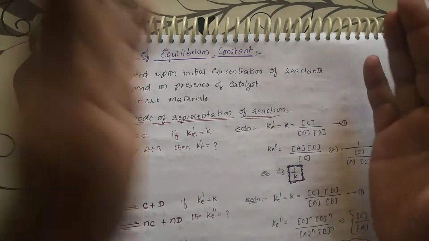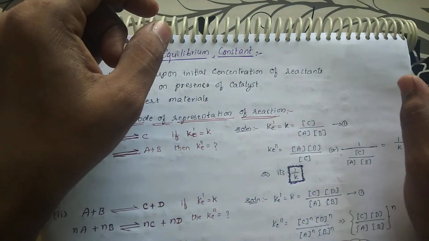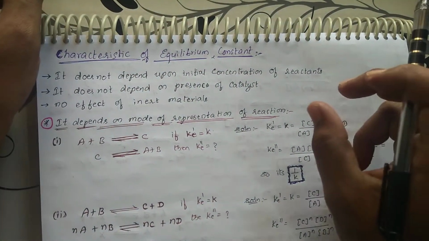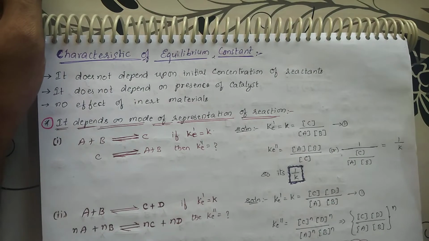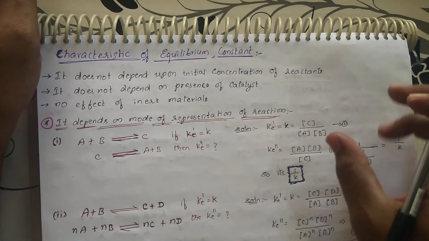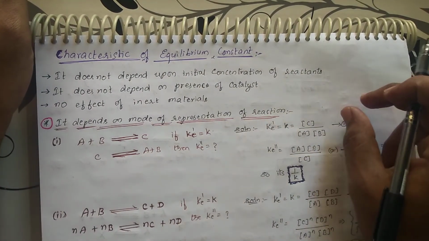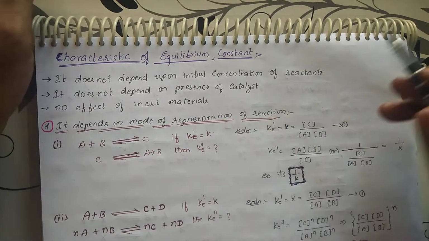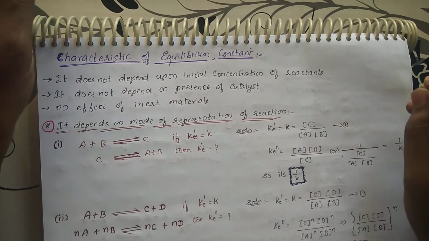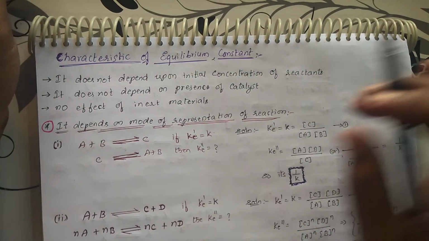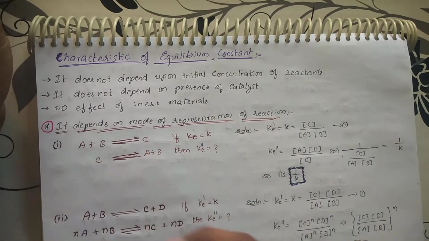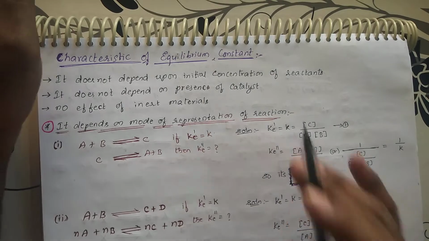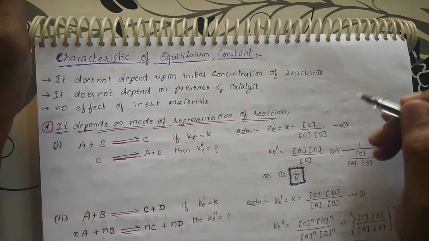No matter how much initial concentration you take, you get the equilibrium constant after the reactants react, at one particular point. That equilibrium constant will not depend upon the initial concentration of the reactants. However much quantity of reactants you take, the equilibrium constant will not depend upon the amount of the initial concentration of the reactants. Right? I hope that you are getting it.